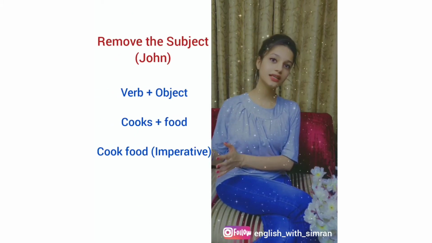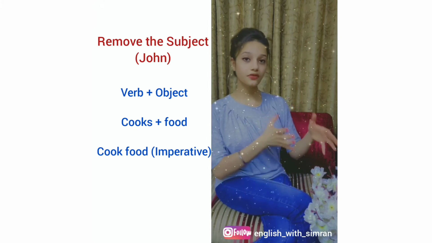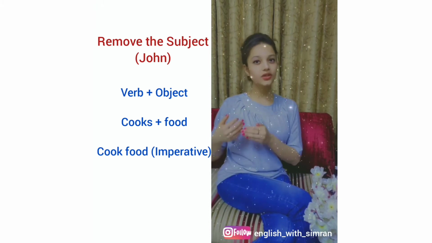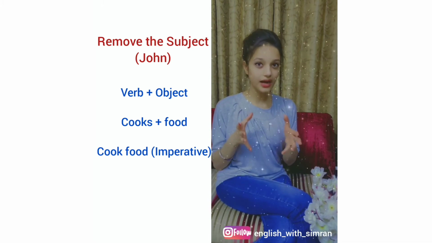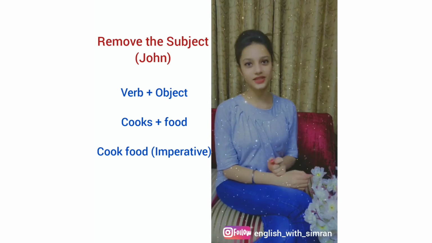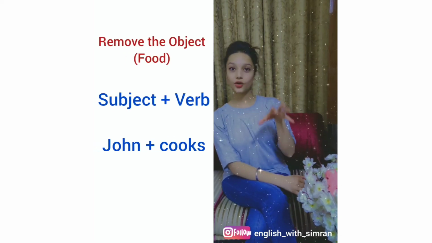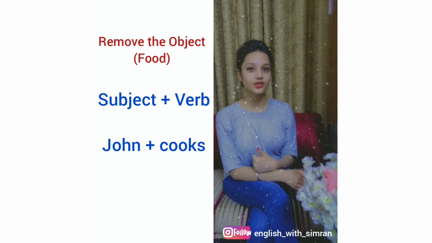If I simply remove the subject out of the sentence, that is the word John, we will be left with cooks food. If we get back to the root form of this part, it will become cook food, which is actually an imperative sentence. And if I remove the word food, which is actually the object, we will be left with John cooks, which is also making sense to us, right?